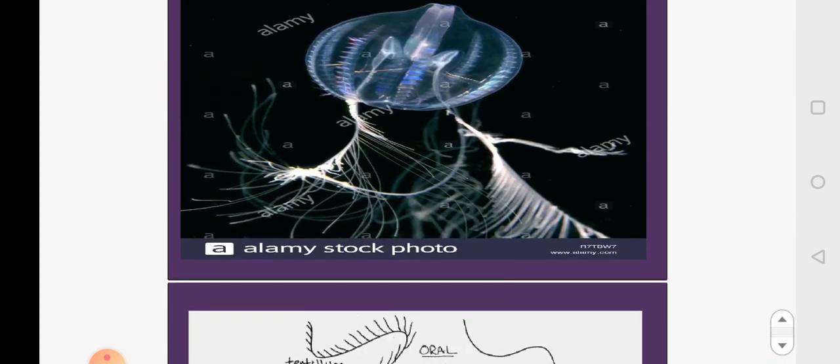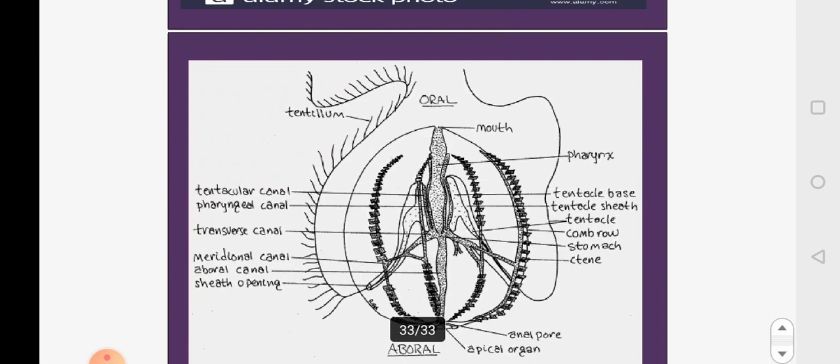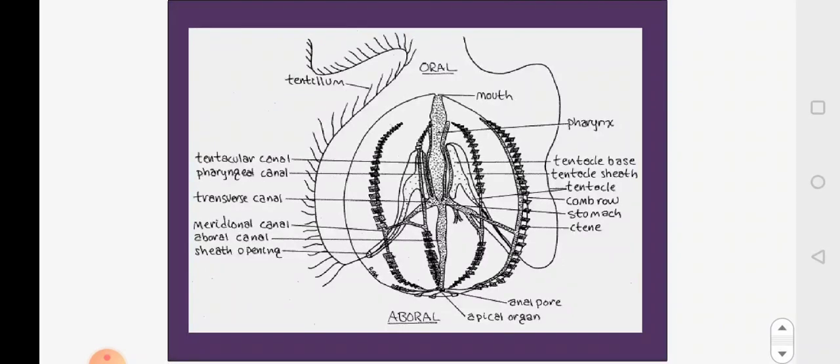So here you can see a picture of the Pleurobrachia, and here you can see the schematic representation of Pleurobrachia, where you have the lower end where the mouth is, and the aboral end. Oh no, the diagram is shown upside down. Where the mouth is, you call it the oral end.